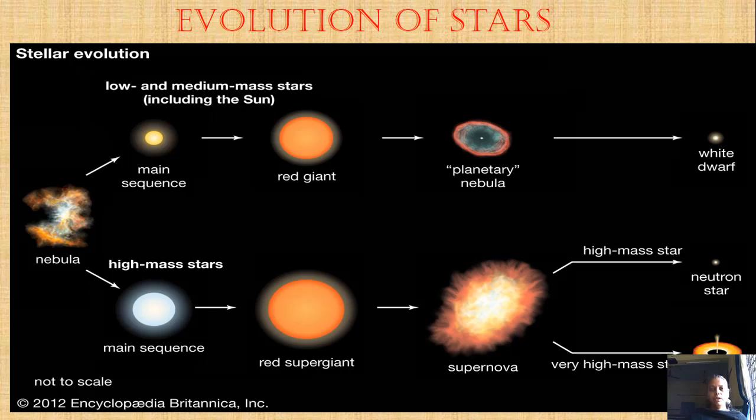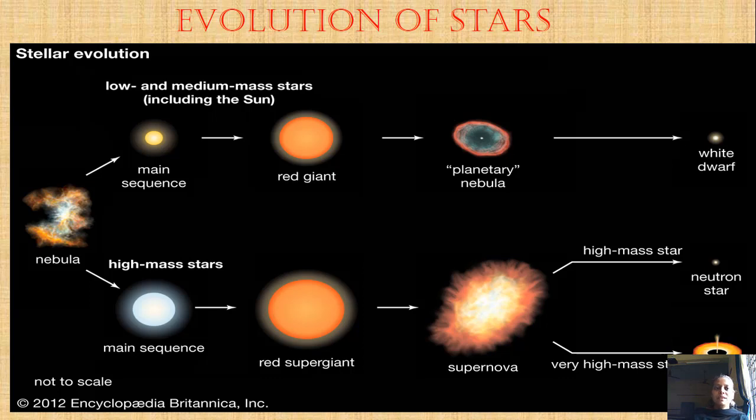This is our second lecture in the last lesson, evolution of stars. In the previous video, we learned how the stars are formed from the interstellar clouds, how they take the form of stars from the few light years big interstellar cloud. So in this slide, you can see what happens to the star after it is formed. The star is formed from the interstellar cloud, that is, the nebula.